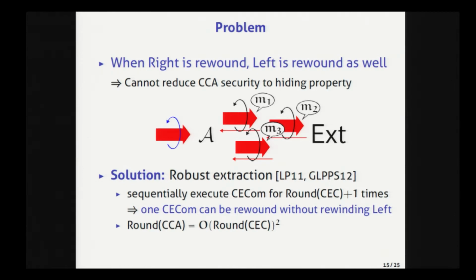So by using this technique appropriately, we can solve the problem of rewinding the left side, and so we can show the CCA security as I explained in the previous slide. And since this technique requires the sequential execution of the concurrently secure commitment, the round complexity of the CCA-secure commitment becomes the square of the round complexity of the concurrently secure commitment.